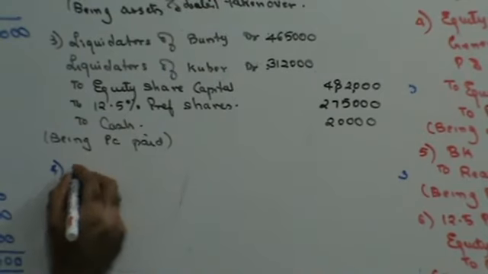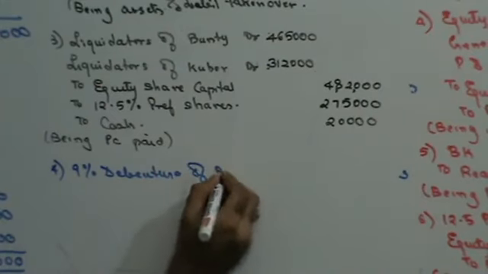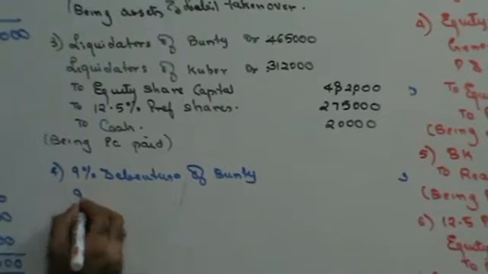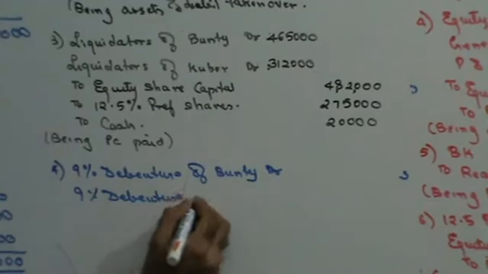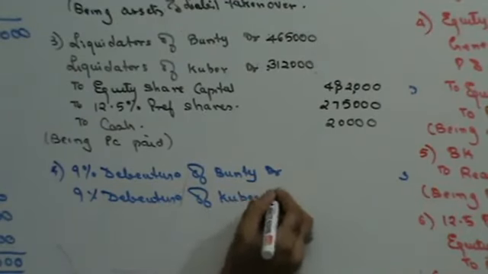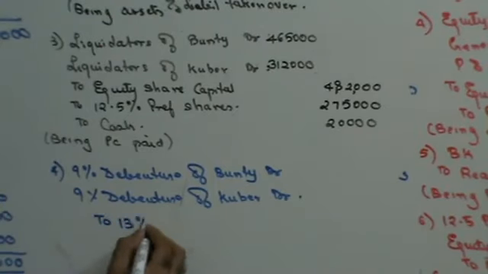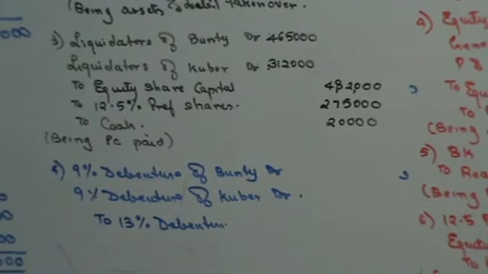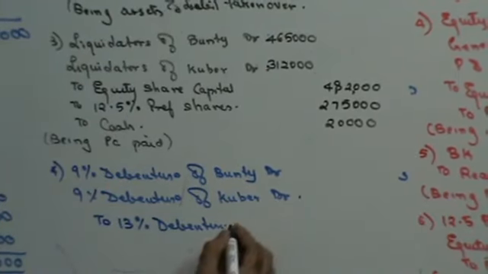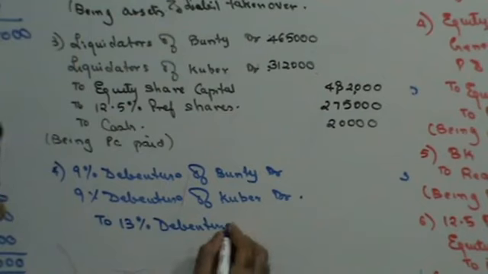So debit what comes in? 9% debentures of Bunty, debit 9% debentures of Kuber, to 13% debentures account. 13% debentures.